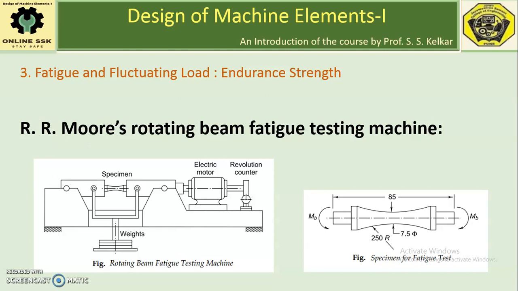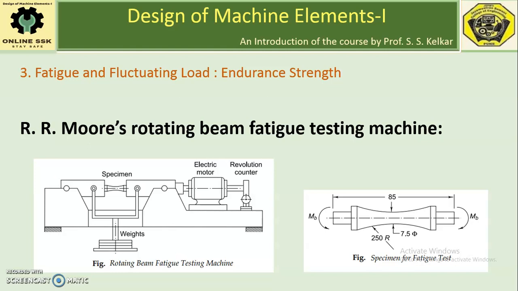Such n number of specimens are tested by altering the weight, that means by altering the bending stress applied, and each time the number of cycles completed before the failure is noted down. S is the completely reversed bending stress applied, and N is the number of cycles.